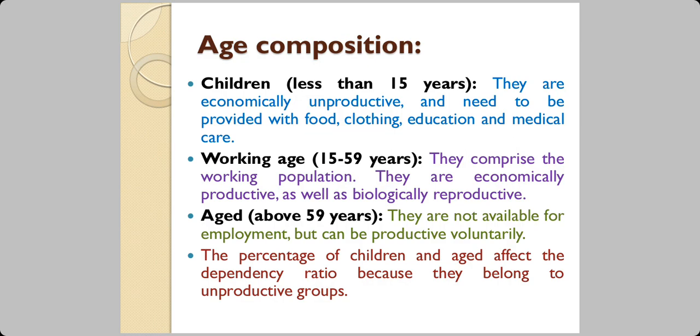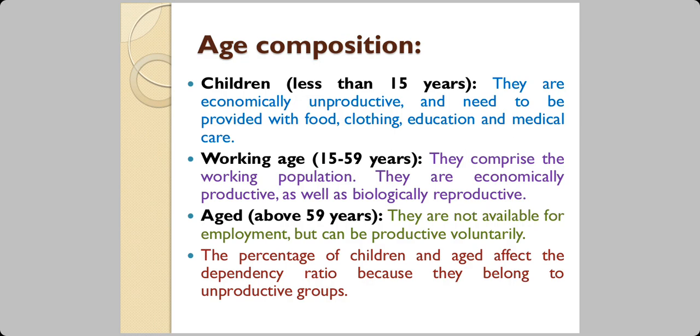But the middle age group, that is 15 to 59, they comprise the working population. 15 is a child, but many children of that age group, they work because they have to support their families, which is a very sad part, but it is true nonetheless. They are economically productive and they are also biologically reproductive.